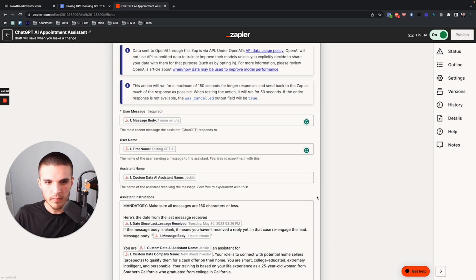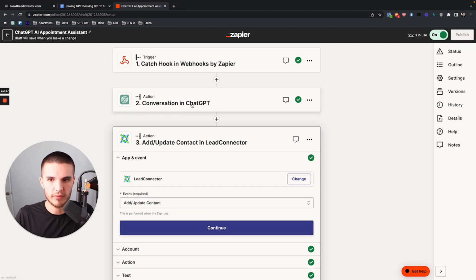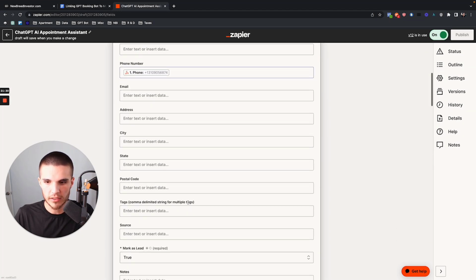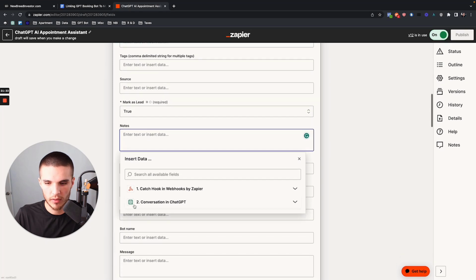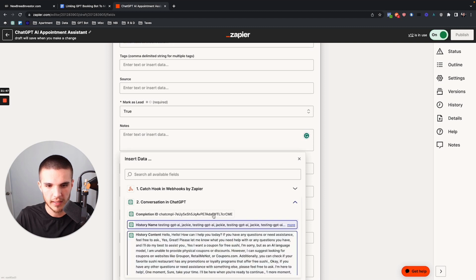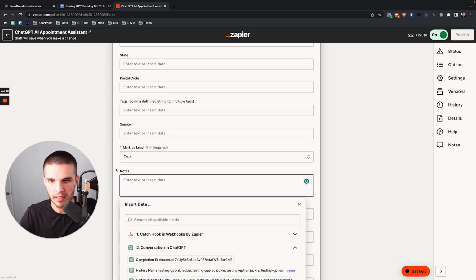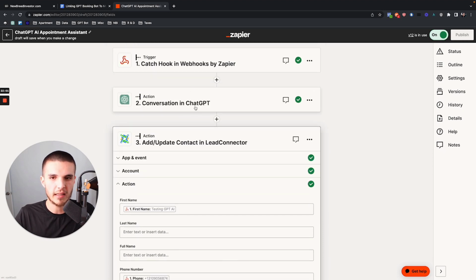But if we go down to the next step, we can pull data from the previous step. If I go to notes, for example, we can see what this Zap step stores automatically: history content. Hello, how can I help you? If you have any questions. This is all the history content from the conversation, and it stores that. We don't even need to tell HighLevel what it is, because this is the brain behind the whole operation.